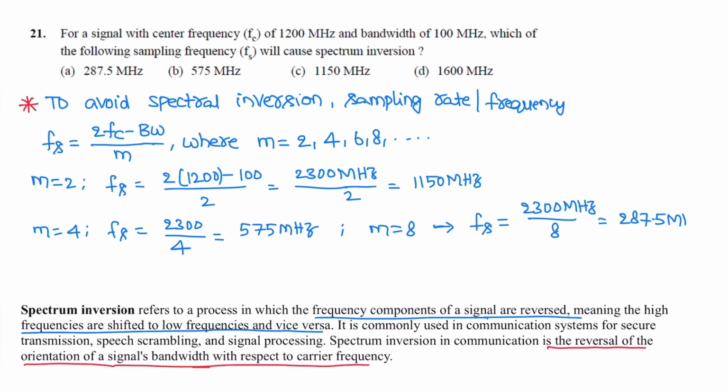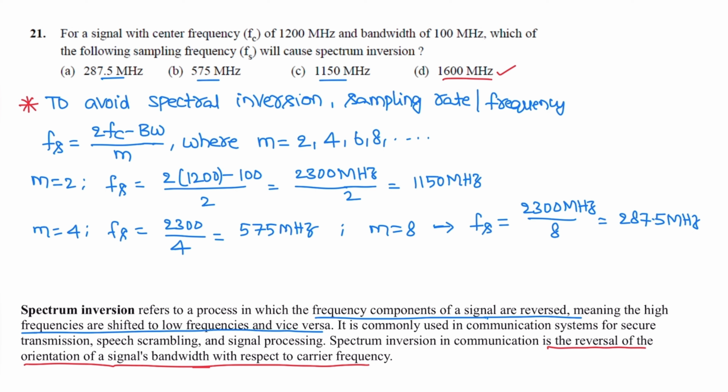So for 287.5 megahertz, spectrum inversion is avoided. For 575 megahertz, there is no spectrum inversion. For 1150 megahertz, there is no spectrum inversion. But for 1600 megahertz sampling frequency, spectrum inversion exists.